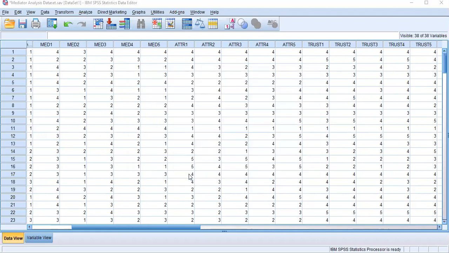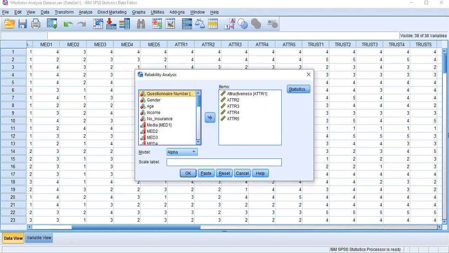Here you can see the reliability statistics. The Cronbach's alpha value is 0.824. The standard is that Cronbach's alpha value needs to be more than 0.7. So my first independent variable's measurement items are reliable. Likewise, you can do the reliability tests for all other variables. I will do the second one also, and then I will check the third one.